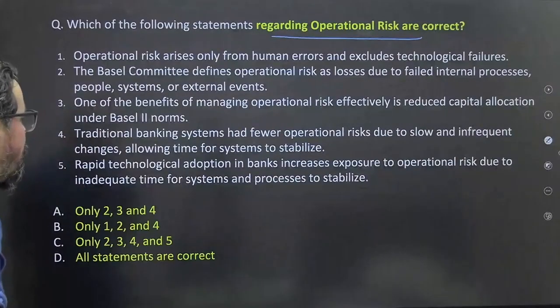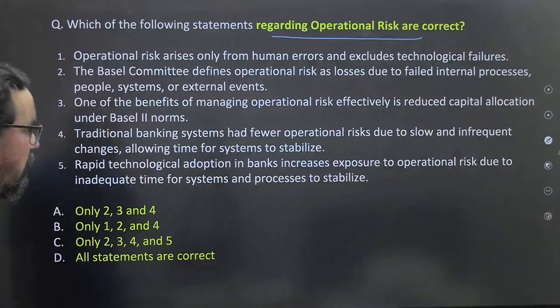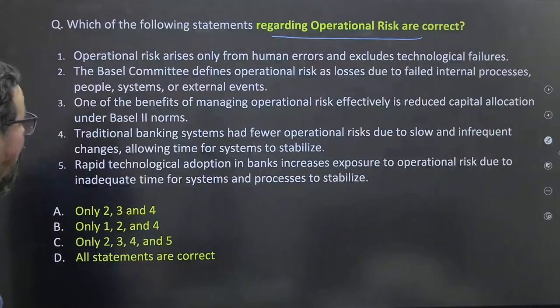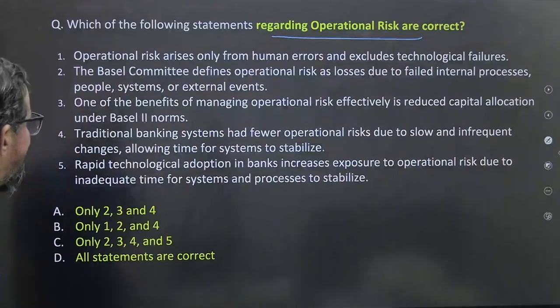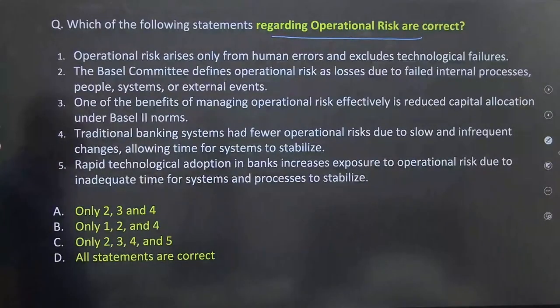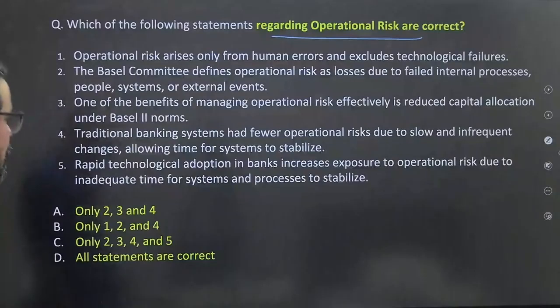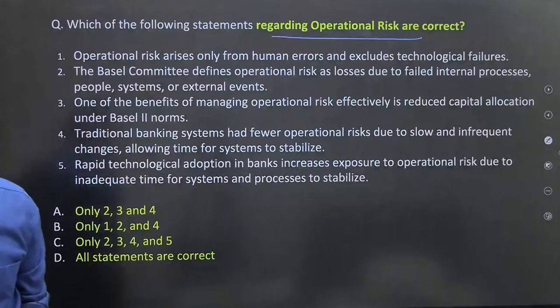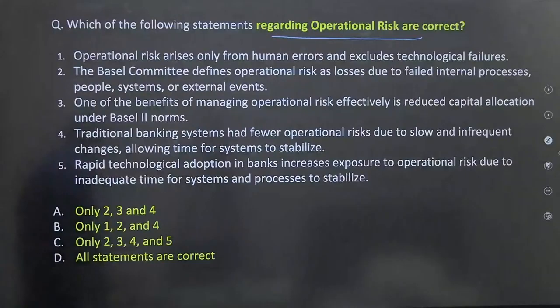Traditional banking systems had fewer operational risks due to slow and infrequent changes, allowing time for the system to stabilize. Rapid technological adoption in banks increases exposure to operational risk due to inadequate time for systems and processes to stabilize, right?